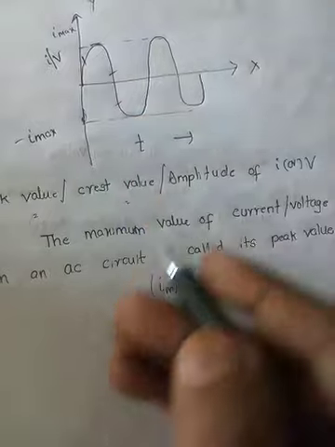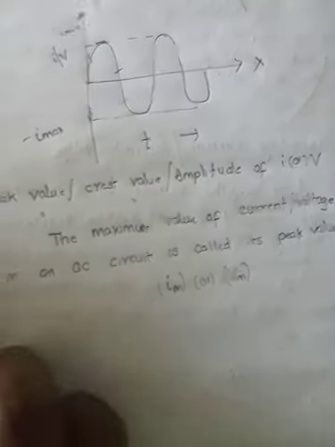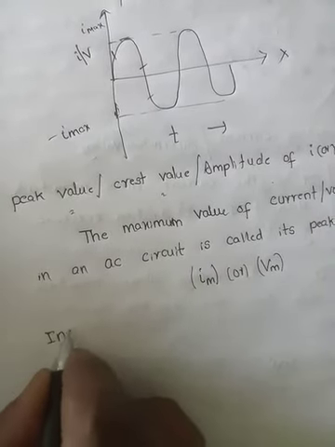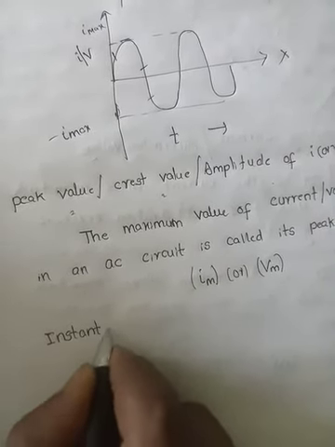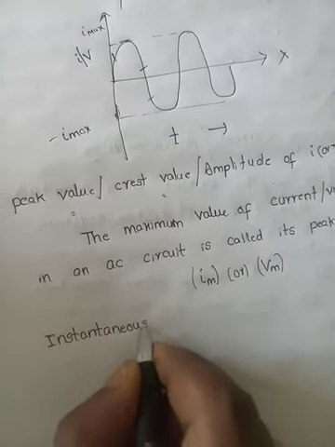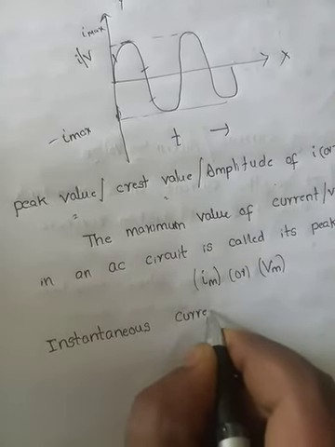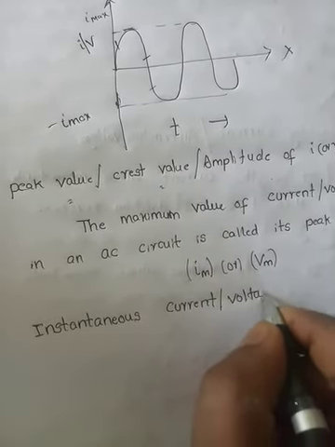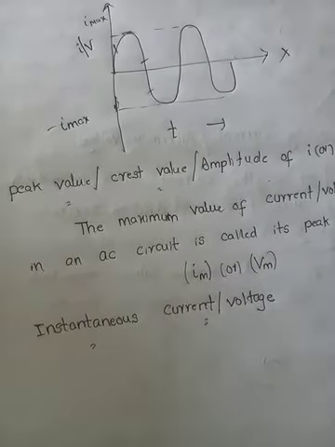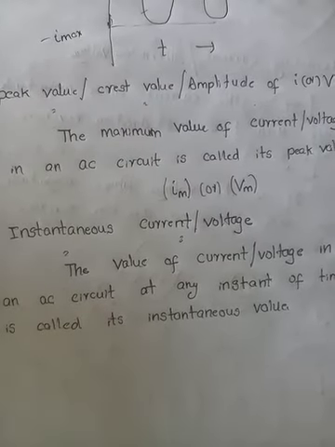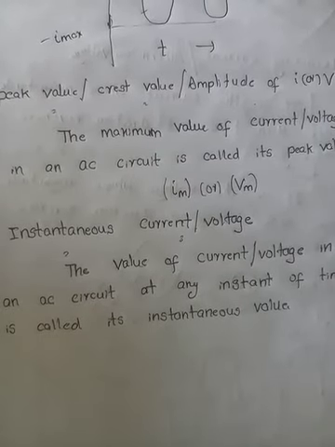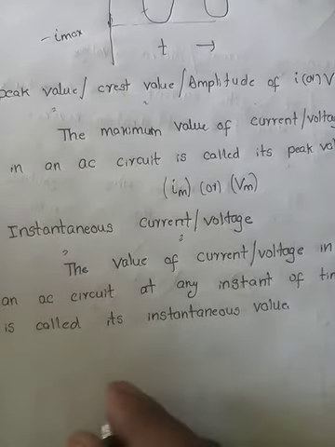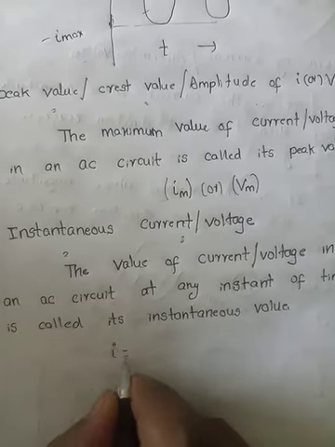Means I want current at any instant, that is called instantaneous current or voltage. The value of current or voltage in an AC circuit at any instant is called instantaneous current. It depends upon the sine function.